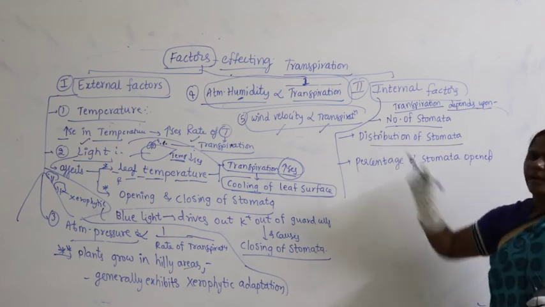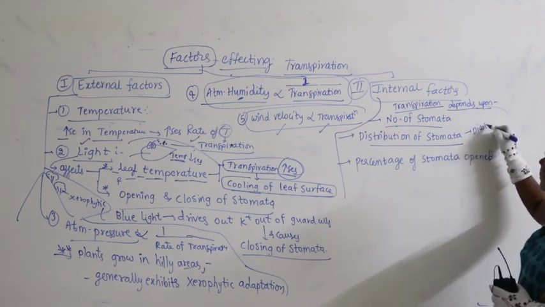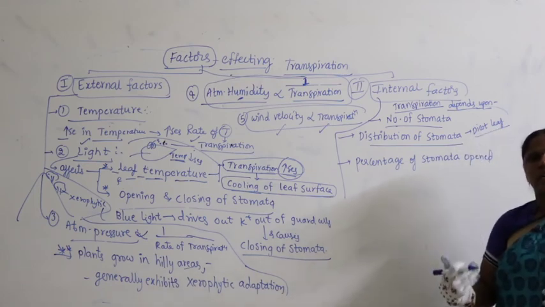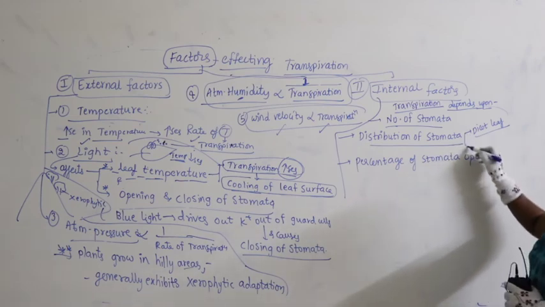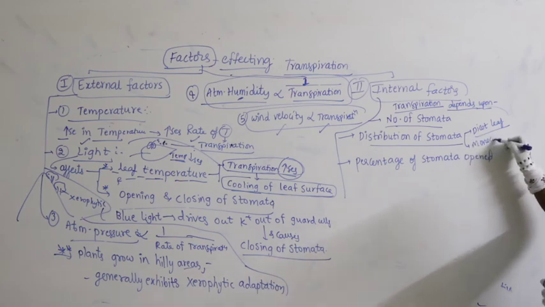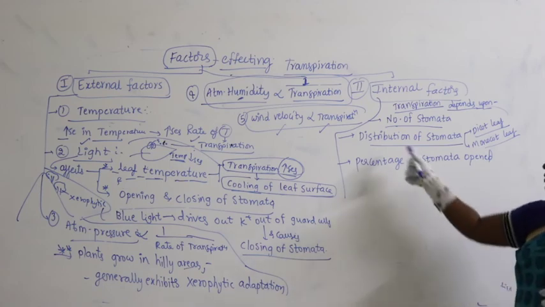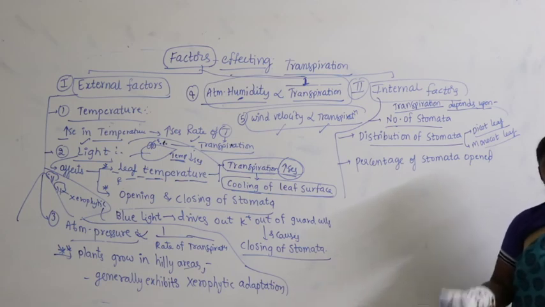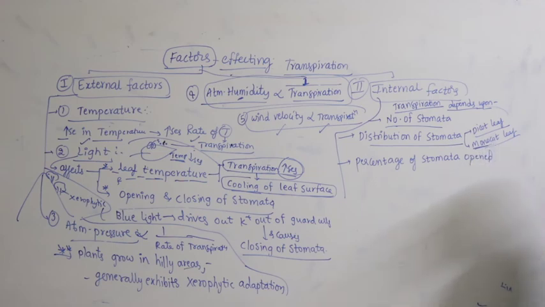Then distribution of stomata. If you take a dorsiventral leaf, for example a dicot leaf, you know it very well, lower epidermis contains more number of stomata than upper epidermis. If you take an isobilateral leaf, that is the monocot leaf, the distribution of stomata on upper epidermis and lower epidermis is the same.